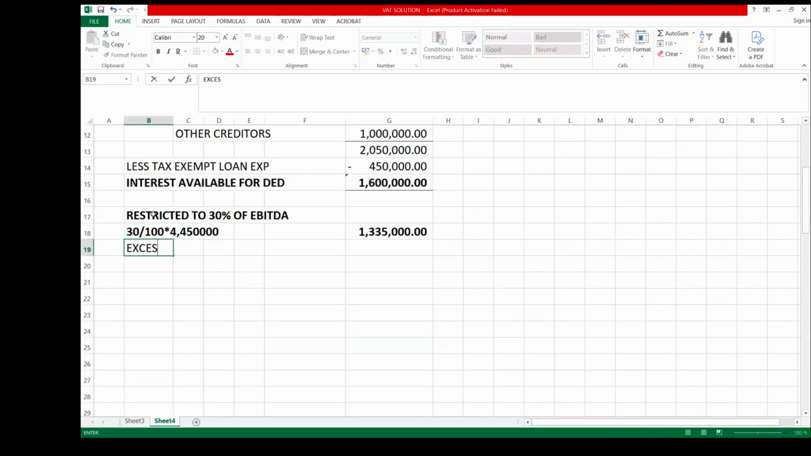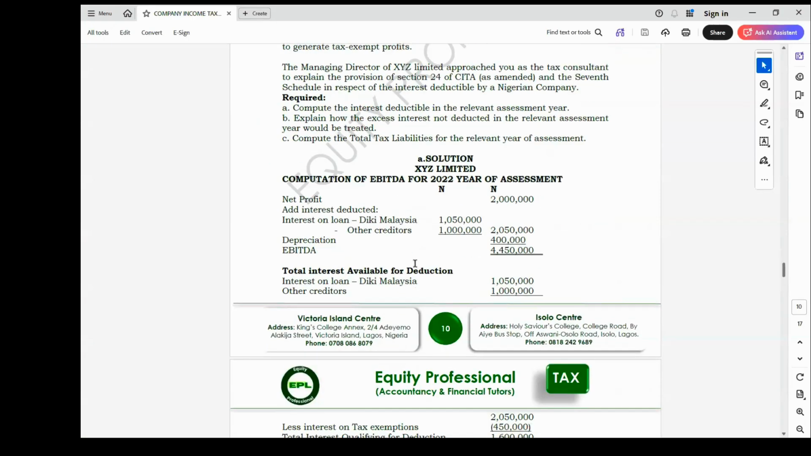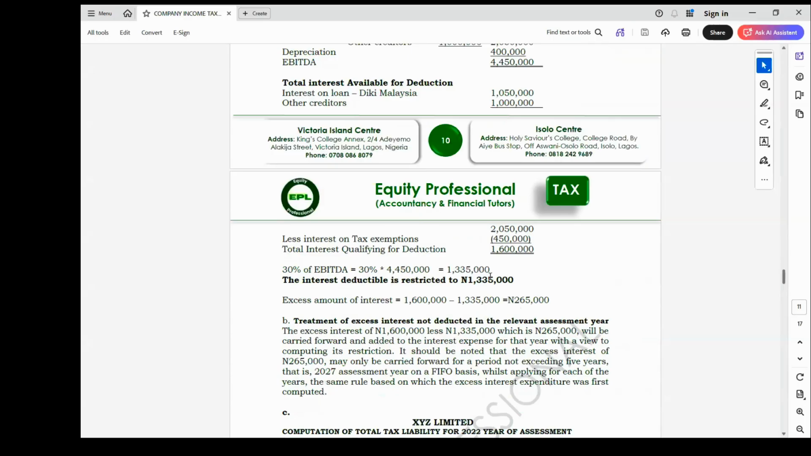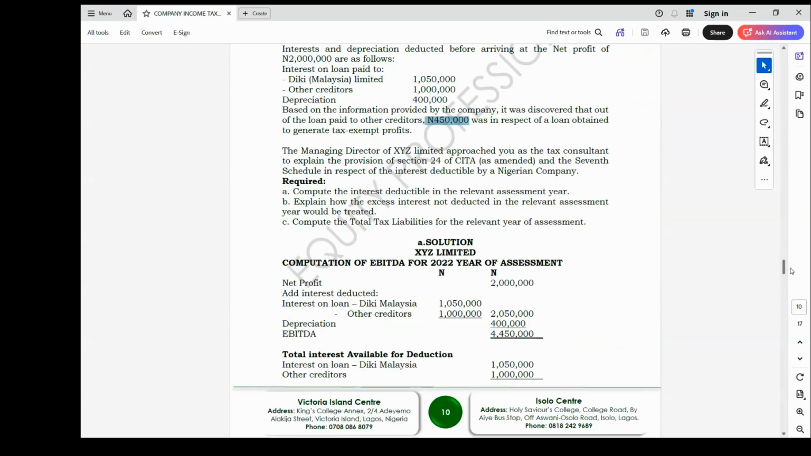So you now calculate the excess amount. Excess amount will be 1.6 minus this, which gives us 265,000. That is what they mean by interest deductible. We also have the solution here. After determining the EBITDA, you look at the interest. 30% of EBITDA will give you 1,335. Interest deduction is now restricted to 1,335. Then the excess amount will be 265,000. This is what the examiner expects you to do.